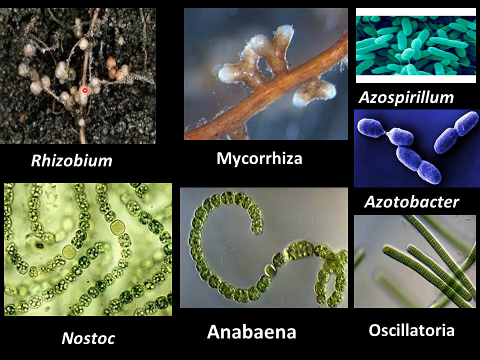So here we can see Rhizobium in the root nodules of leguminous plants. Mycorrhiza, the symbiotic association of fungi with the roots of Pinus. And this is Azospirillum, Azotobacter. They are free living soil bacteria. Then Nostoc, Anabaena, and Oscillatoria. They are cyanobacteria.